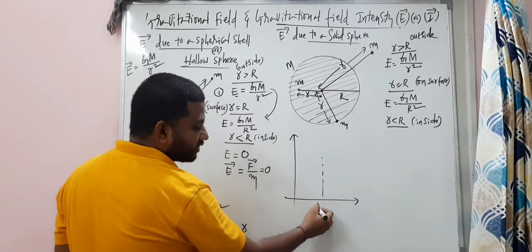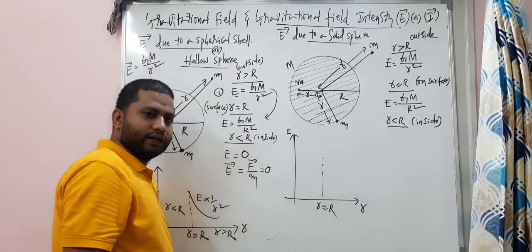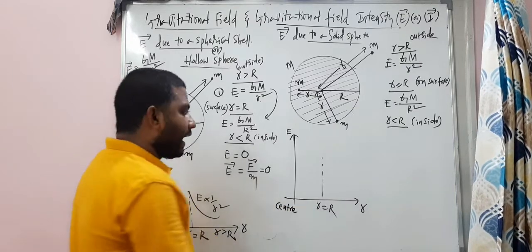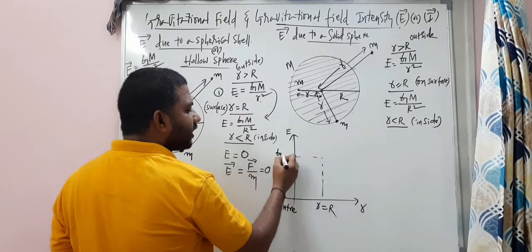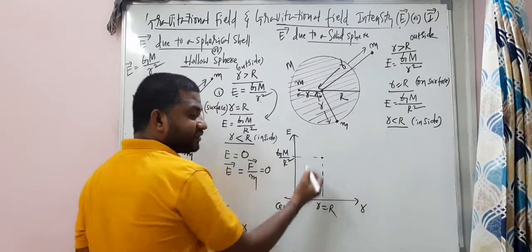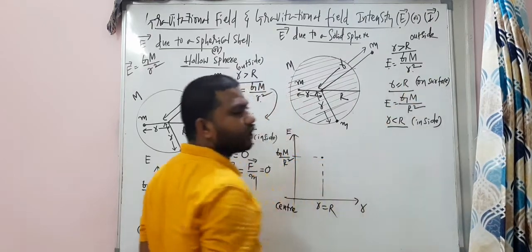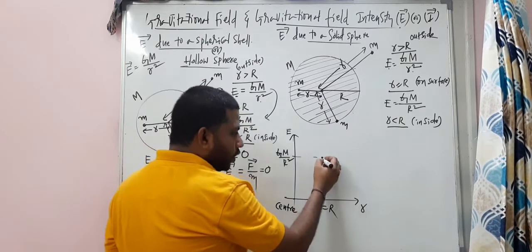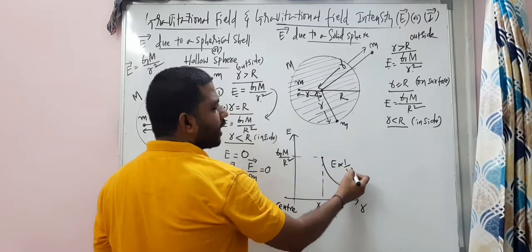From the surface, small r is equal to capital R, observe the E values and R values. And here, this is the center of the solid sphere, and on the surface the value is G capital M by R square. On the surface this is the value, away from the surface this is the value. See, this E value is inversely proportional to R square. So I am writing it like this, children: E is inversely proportional to R square.